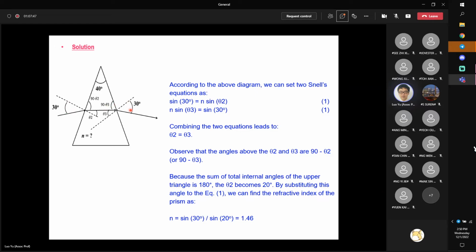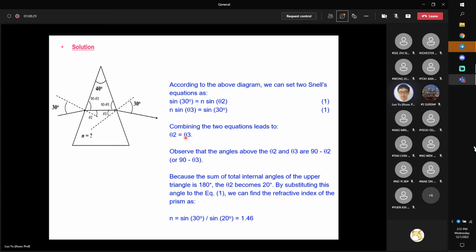Because these 30 degree angles are equal to each other, if you apply Snell's law at the first and the second interface, we cannot directly get n and theta 2, because for each equation there are 2 unknown parameters. But what we can prove is that theta 3 equals theta 2, because the refractive index here and here are both n. If they are the same, theta 2 and theta 3 should be the same. Bear in mind an important conclusion: theta 2 plus theta 3, the summation of the angles inside the prism, should always equal the apex angle.